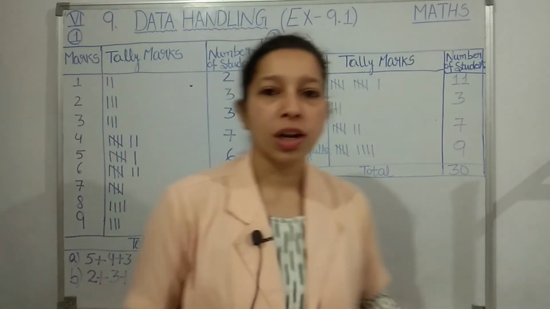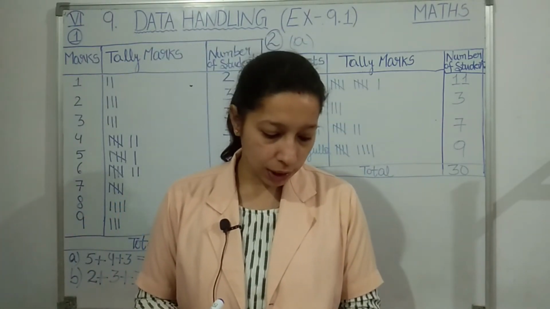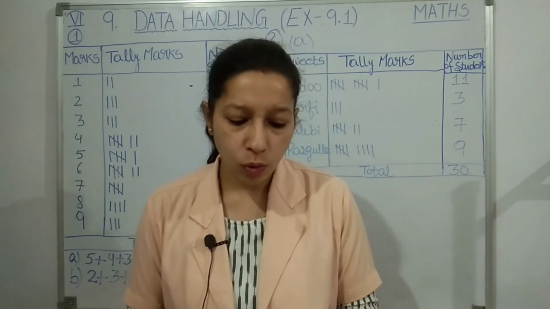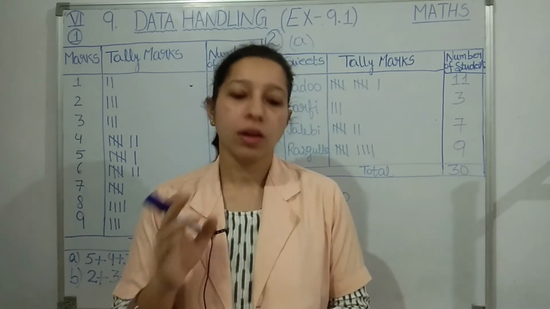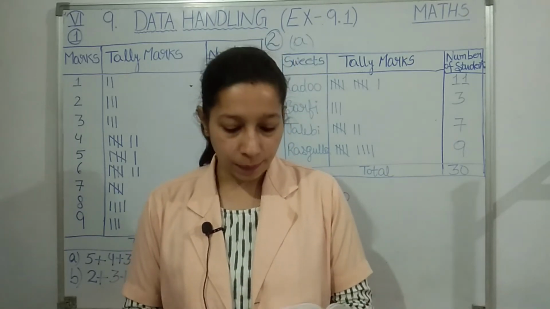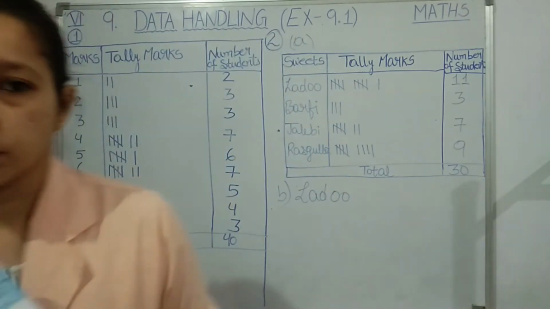Now students, question number 3 will be your work. Same pattern question. Again for question number 3 you are going to draw a table using telemarks. So the third question is your work. You are going to solve question number 3. Now quickly let us start question number 4, students.